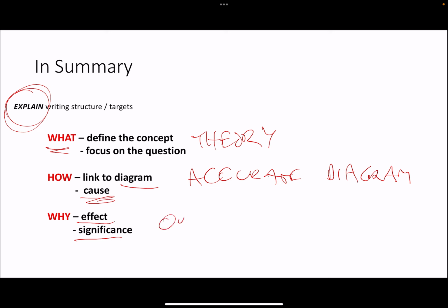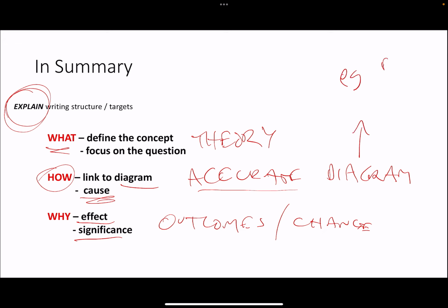Okay, the outcomes. Or the changes. But you must here, in this step here, this second step, this how, you must really link back to your diagram. So, you know, for instance, e.g., we've gone from equilibrium A to equilibrium B.